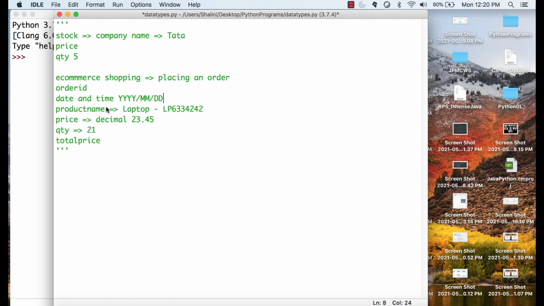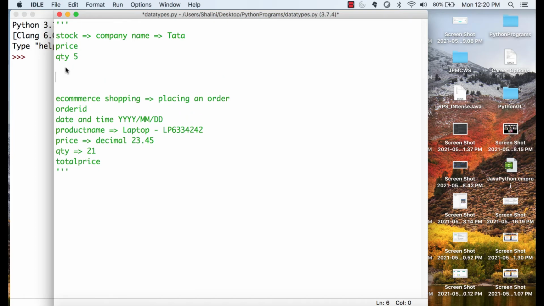So can you see, you want to work with different types of information, right? We are working with different types of information, which is also called data. Because you want to work with different types of data, we have data types. Now Python supports the following data types, that is int, float, string, complex and boolean.